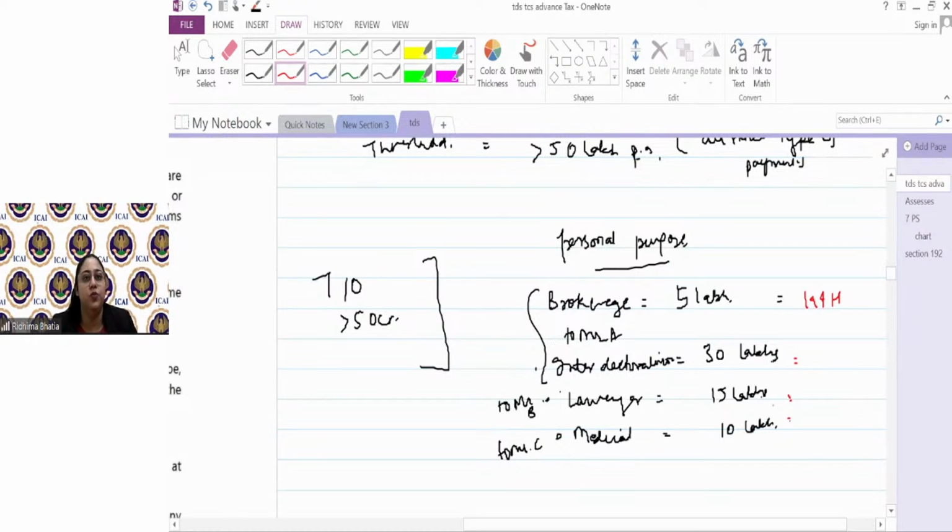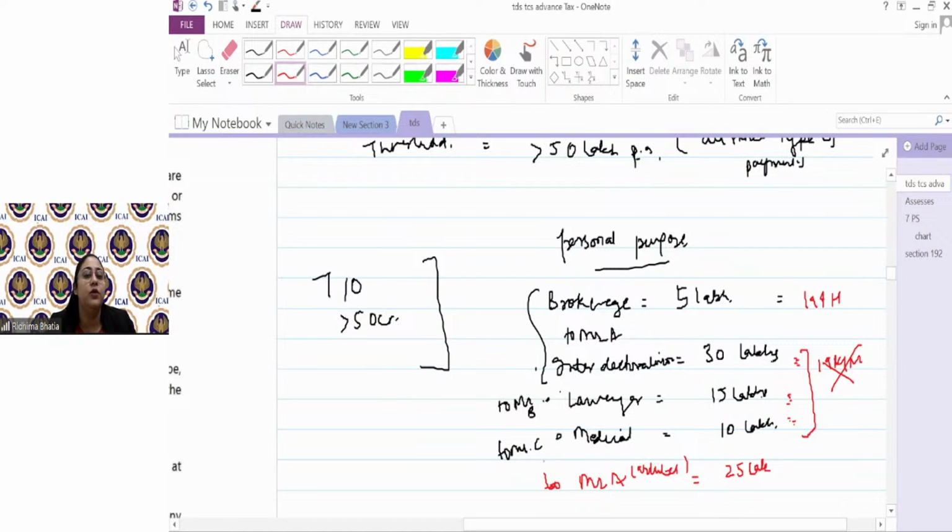Yes, the payment is more than 50 lakhs for different services of 194J or professional services, but they are not to a single person. So even if the amount is more, 194M would not be attracted. Why? Because the limit is per person, and for all three types of payment it should cross 50 lakhs. But now let's suppose they made another payment to Mr. A for architect service, and he made a payment of 25 lakhs.